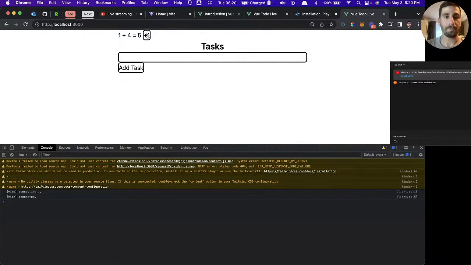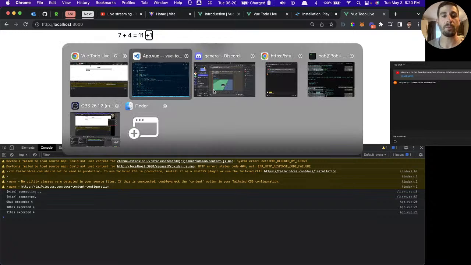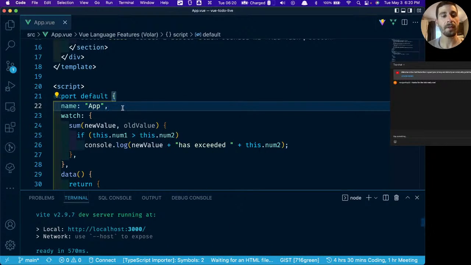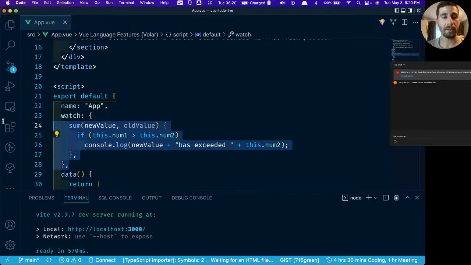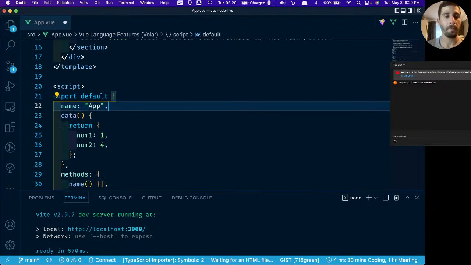So let's try that out. We click this. Whoops. Okay. We click this, and right now it's 2 plus 4. We click it again, 3 plus 4. Click it again, 4 plus 4. Now we know that when we click it again, number 1 is going to exceed number 2. There we go. 9 has exceeded 4. We click it again, it'll say 10 has exceeded 4. 11 has exceeded 4. So that's an idea of when you might want to use watchers. But we can go ahead and delete this for now that you know what it does.